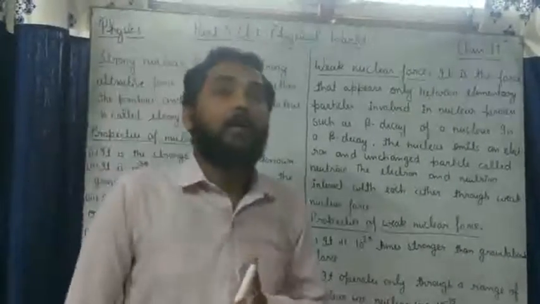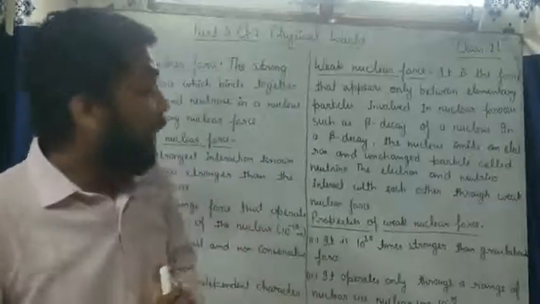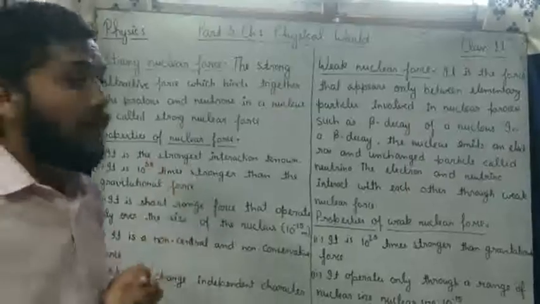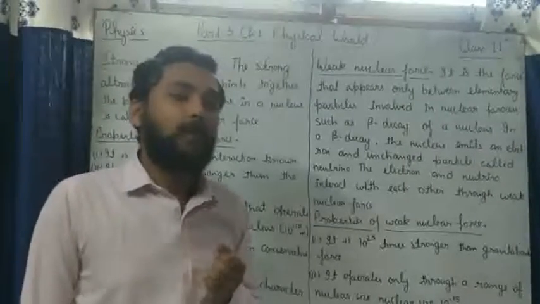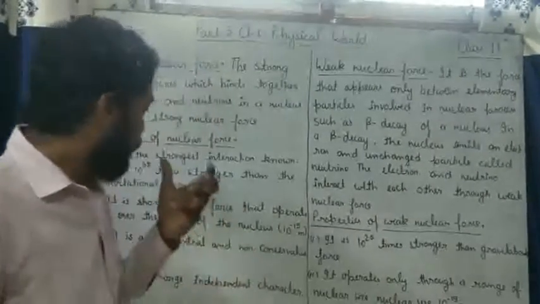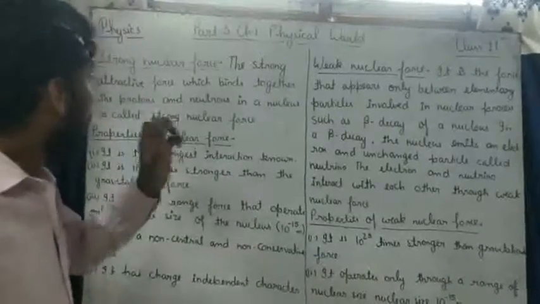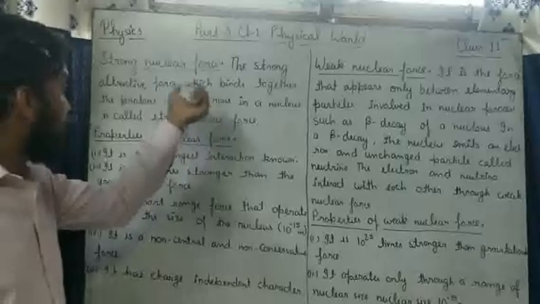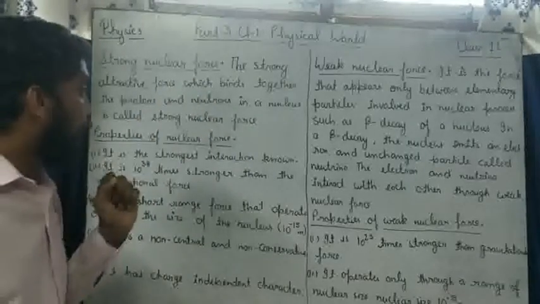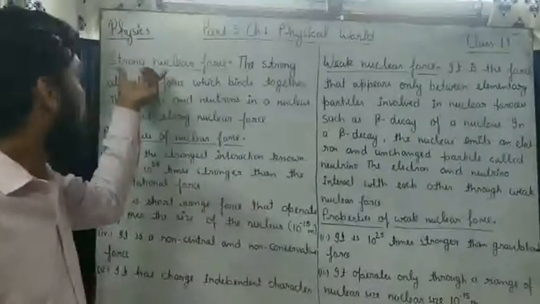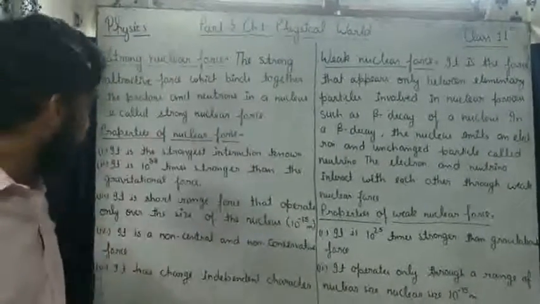As we know, in the atom, the nucleus contains protons and neutrons, whereas the electron revolves around the nucleus in a fixed orbit. The force between the neutron and proton, due to which they attract each other, is called the strong nuclear force.